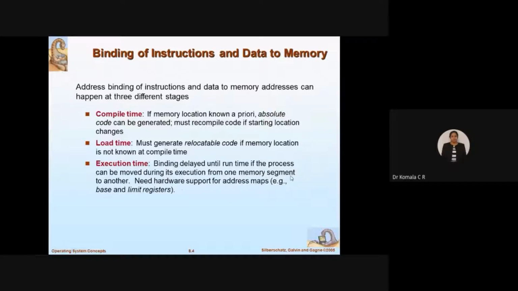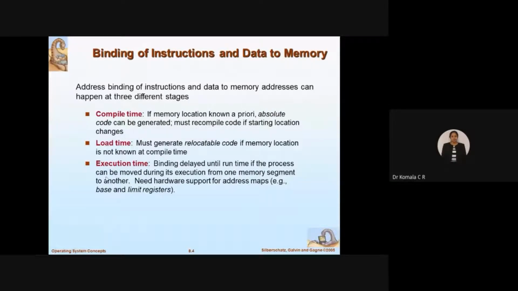So during the execution time, now your process is in execution. Your program, you have started executing. Because of this, if you are changing the location of the program from one memory segment to another, then the execution will get delayed. So binding is delayed due to the transfer of the code from one segment to another.